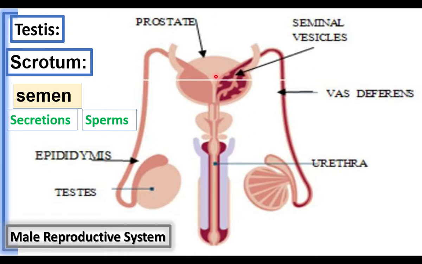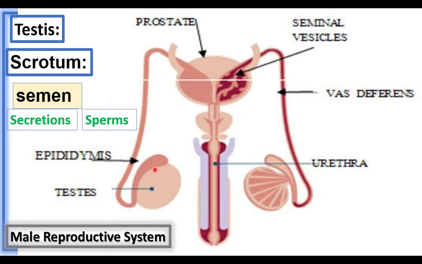The semen is carried through the urethra. From the seminal vesicles, the semen is sent into the urethra through the ejaculatory duct. This is the ejaculatory duct. It opens into the urethra. Urethra is a common passage for urine and the reproductive system. This urethra is found inside the penis. This is the penis. At the center of the penis, the urethra is there. This prostate gland is found below the urinary bladder.